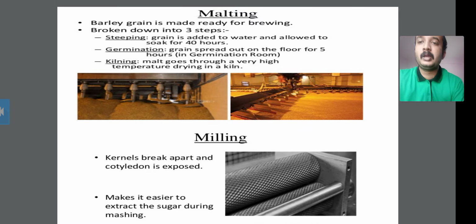Barley is a grain, and the barley grain is made ready for the brewing process. Brewing process means the manufacturing of beer. Malting is broken down into three steps: first is steeping, second is germination, and third is kilning.